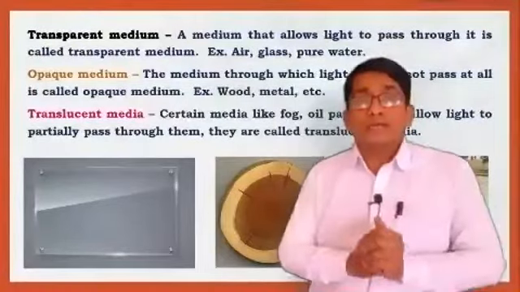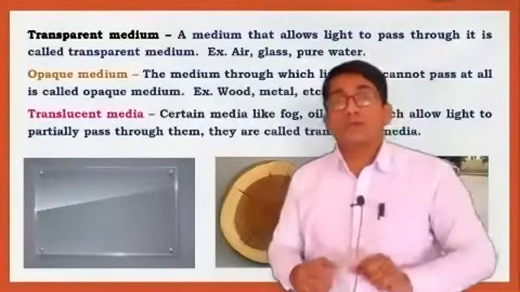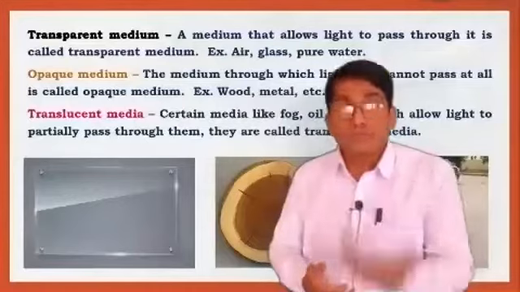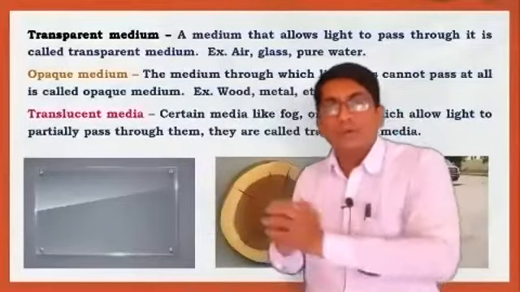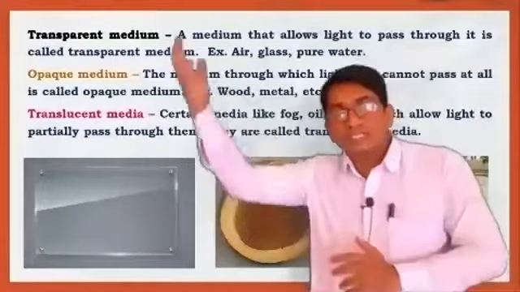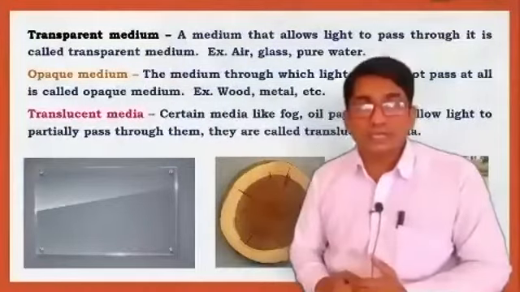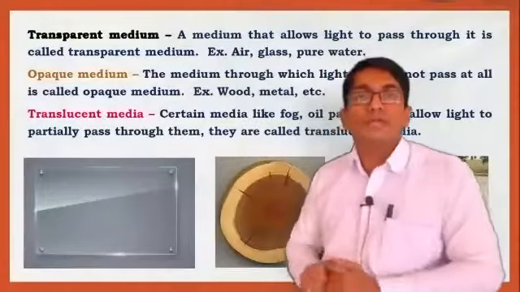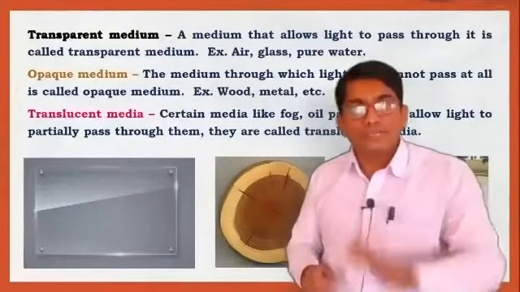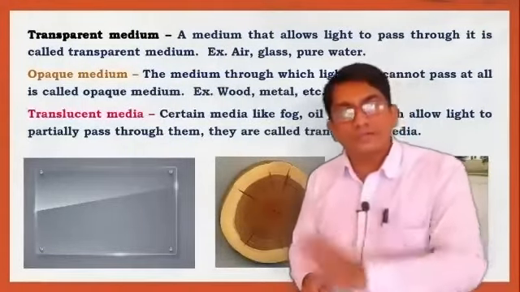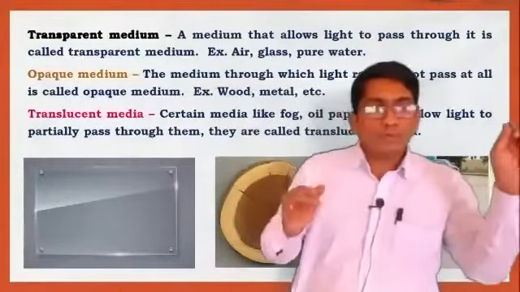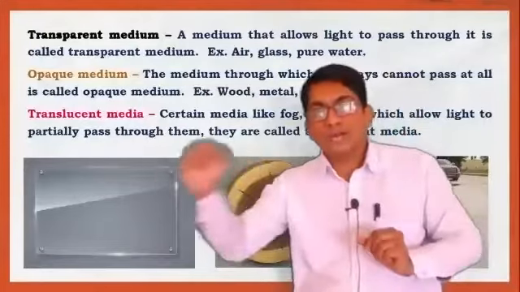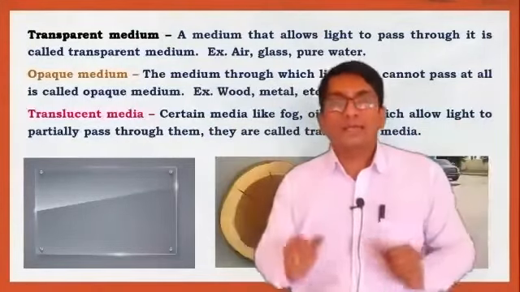Wavelength is an important factor. In the sound chapter, we have seen what is wavelength and what is meant by frequency. Here, X-ray, and again ultraviolet rays, which we get from the sun, have different wavelengths and different frequencies. Visible light, meaning white light, has wavelength from 400 nanometer to 700 nanometer. This is the visible light.